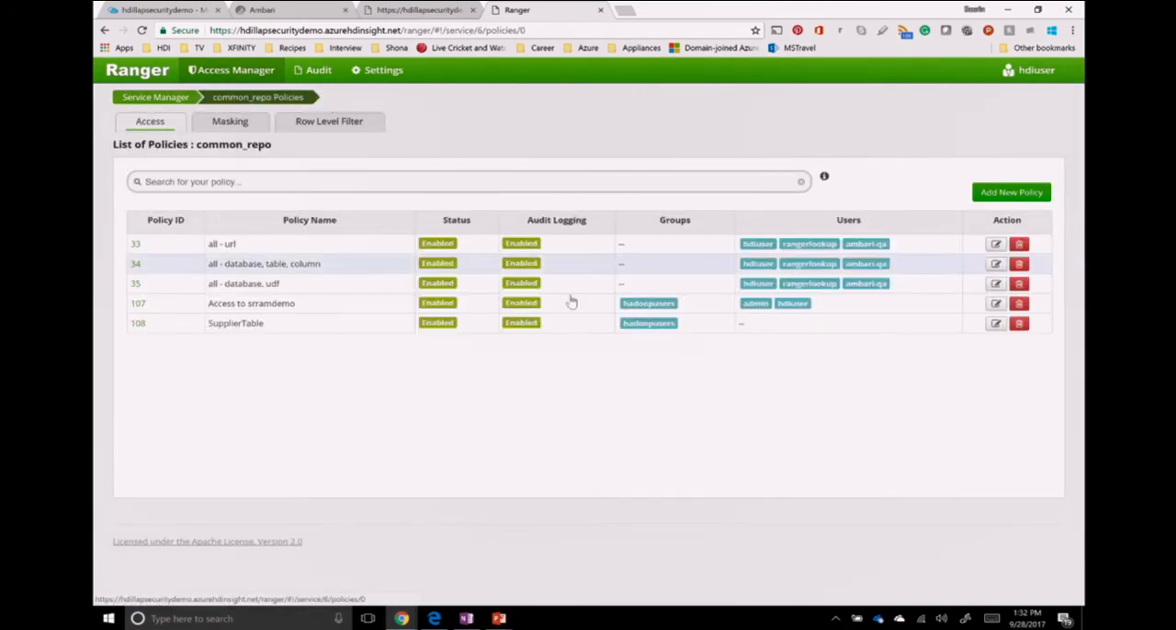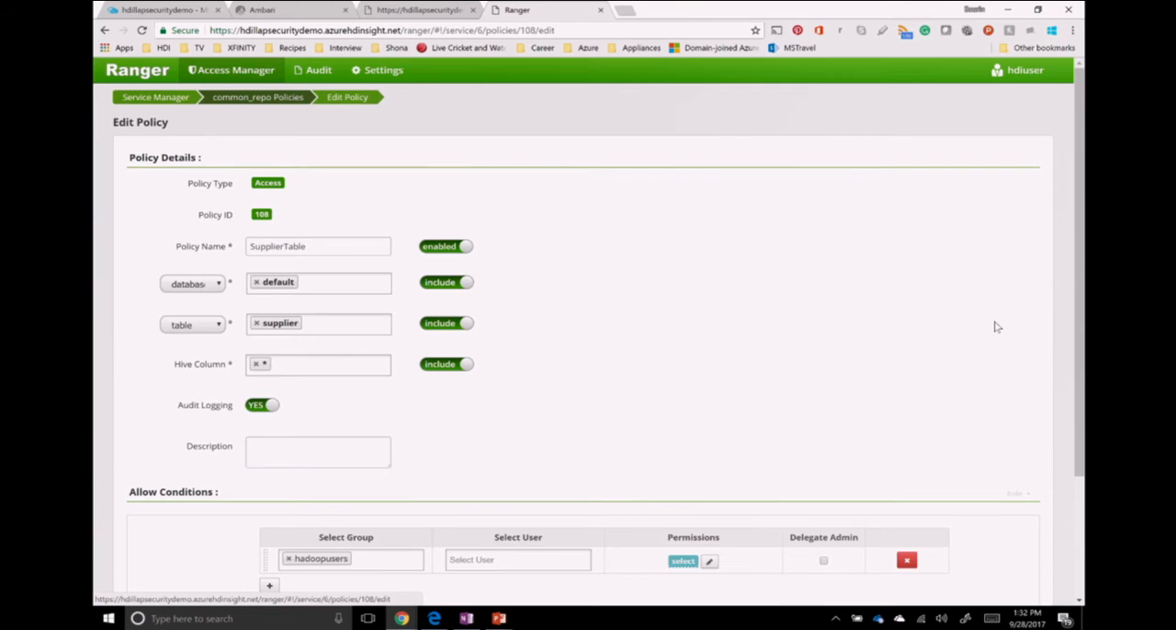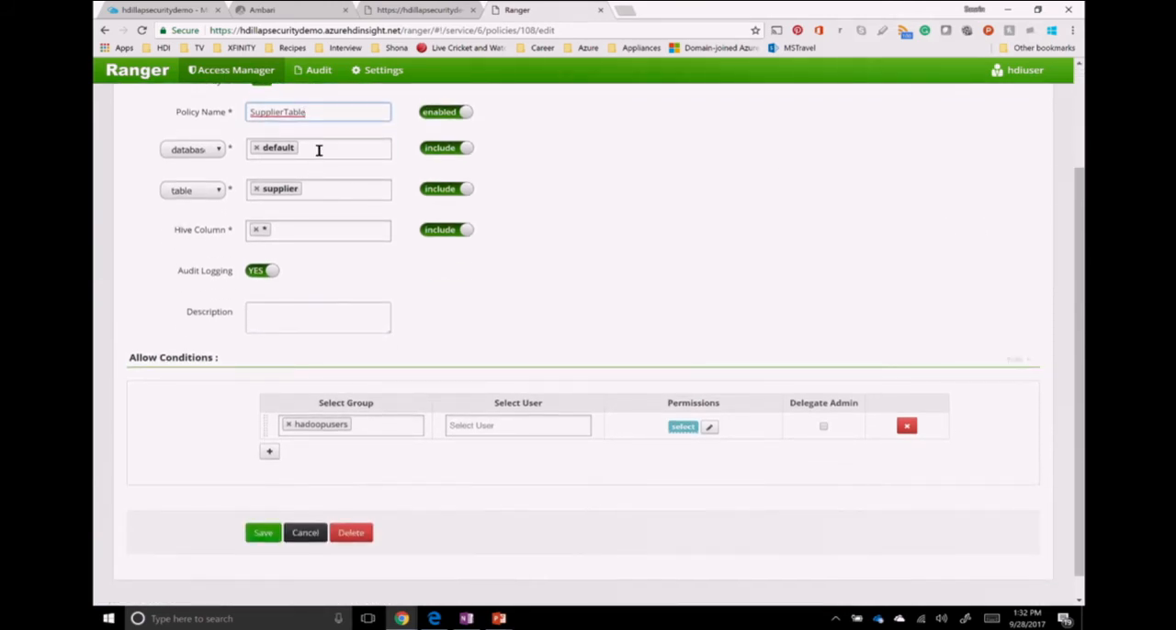So let's go to the Hive policies. And I've created a policy called supplier table. Let's look at the supplier table policy. What this policy says is that this is for the supplier table, in the default database. For the supplier table, give access to all the columns to the Hadoop users group. Now, the Hadoop users group is the group of the 4 data scientists, 1 through 4. Which means I'm giving only select permissions to all of these data scientists on the supplier table.